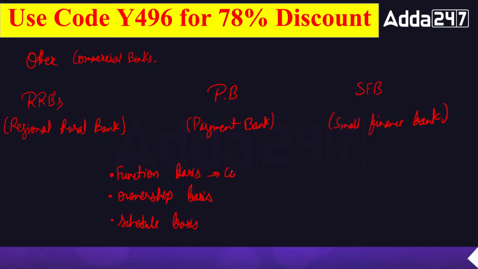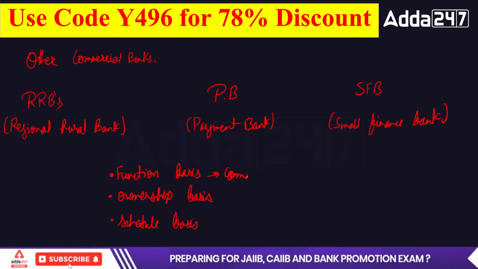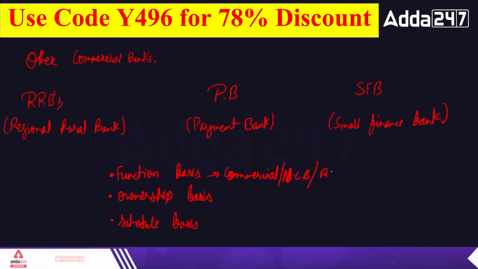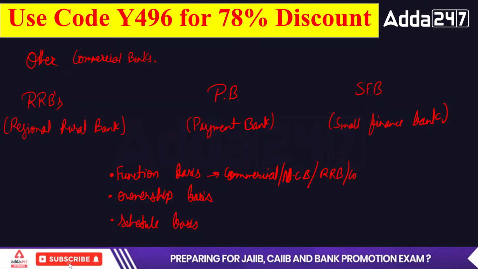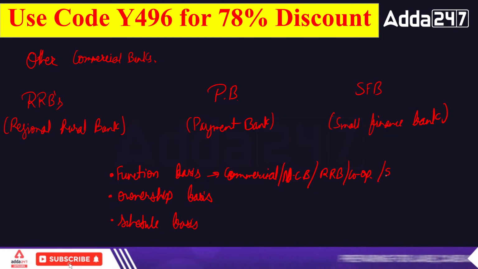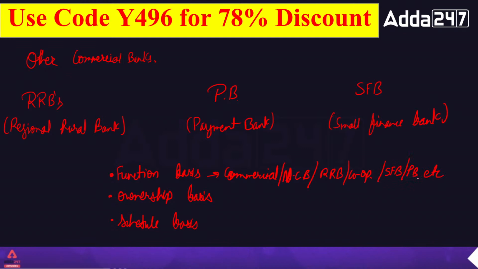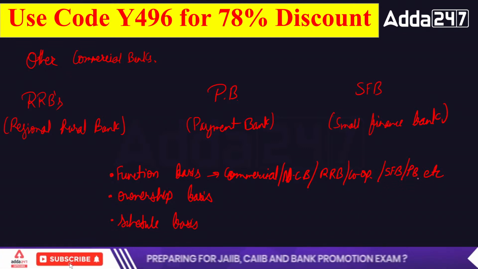We have commercial banks, non-commercial banks, RRBs, cooperative banks, small finance banks, and payment banks. All these banks are divided as per their functions.